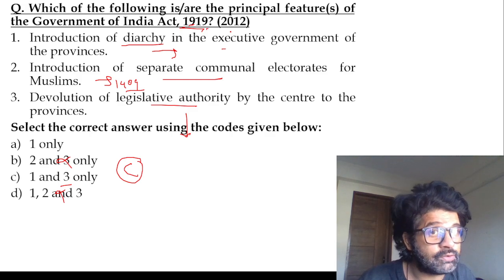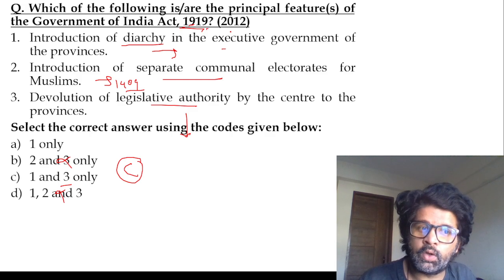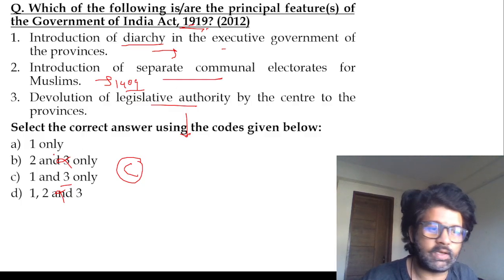1919, 1935, 1909. Revise it properly. Otherwise, I will kill you all and eat you alive. I can be very scary at times. Oh my God.